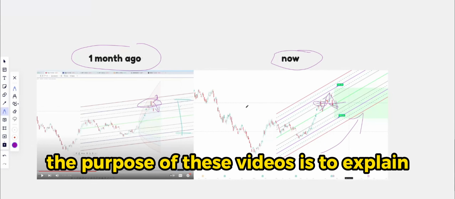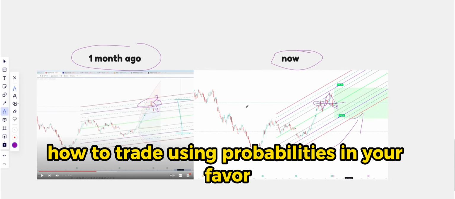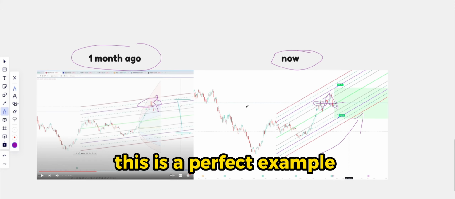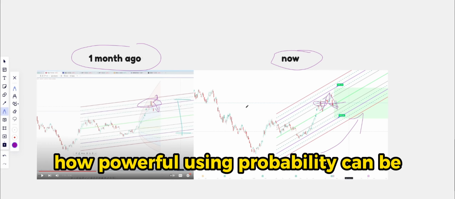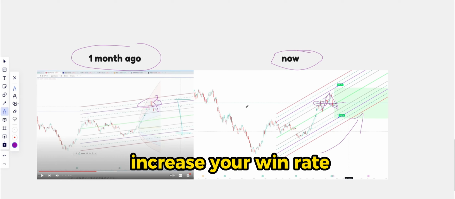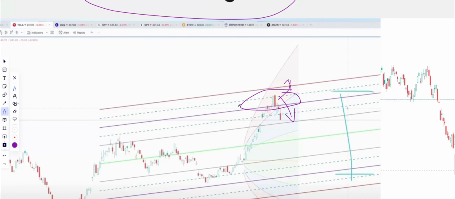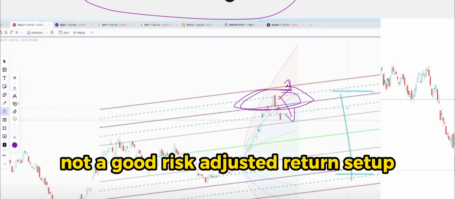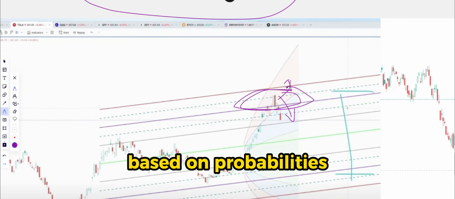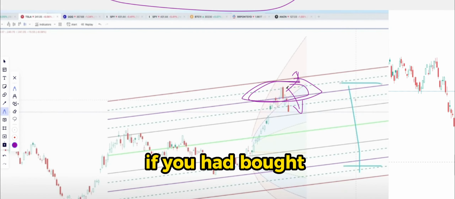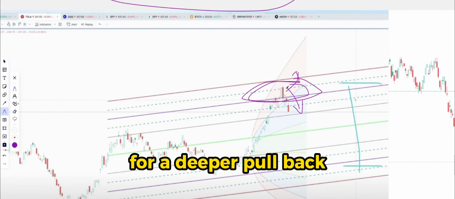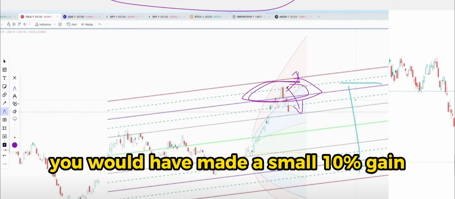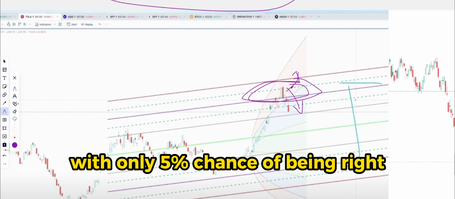The purpose of these videos is to explain how to trade using probabilities in your favor so you can become a consistent trader. This is a perfect example of how powerful using probability can be to increase your win rate by only selecting A+ setups. And Tesla at these levels a month ago was not a good risk-adjusted return setup based on probabilities. If you had bought when I was looking for a deeper pullback, you would be close to break even right now. You would have made a small 10% gain with only a 5% chance of being right.